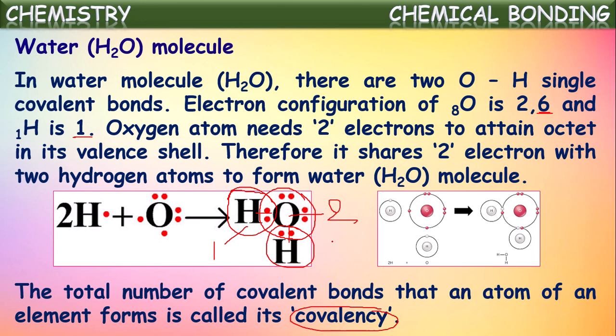So as it is sharing 4 pairs of electrons, the covalency of carbon is said to be 4. In terms of hydrogen, hydrogen is sharing 1 pair of electrons with the carbon, so the covalency of hydrogen is said to be 1. In this way, the number of electron pairs shared by an element in the bond formation is called the covalency of that element. In other words, it can be defined as the total number of covalent bonds that an atom of an element forms is called its covalency.